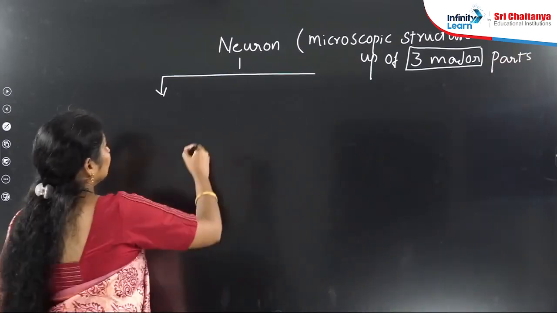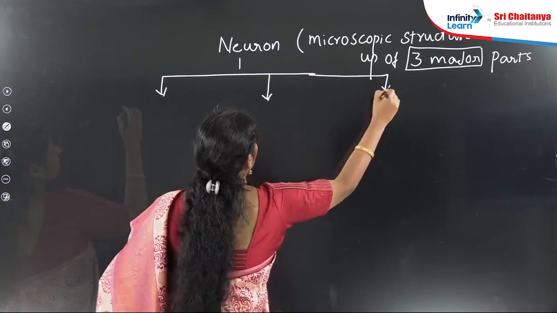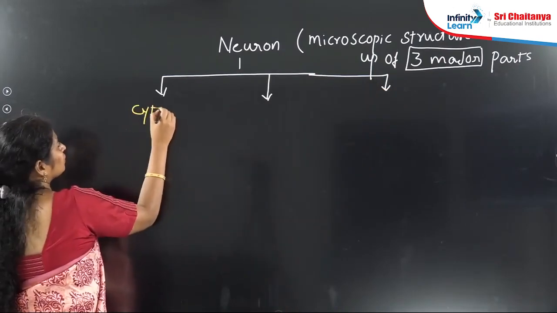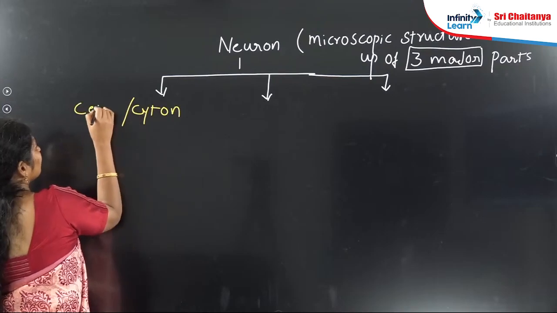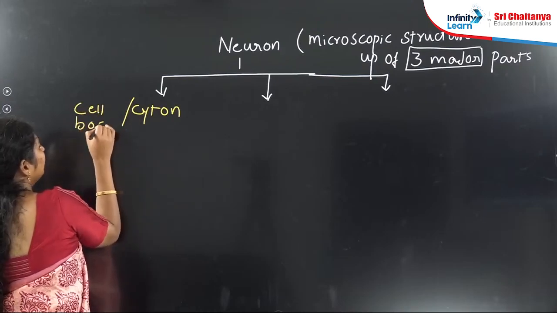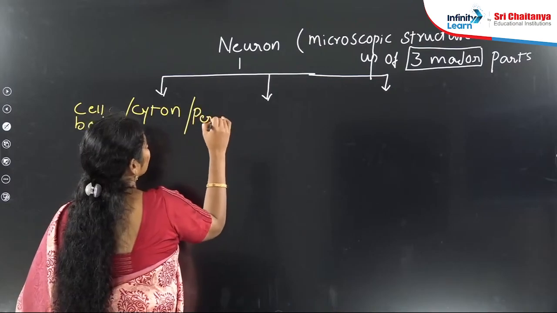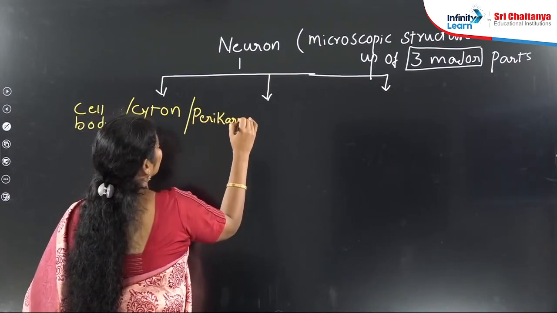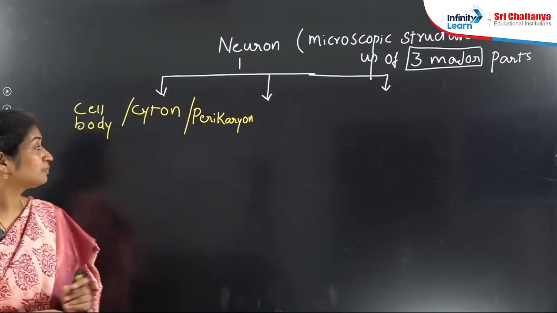Number one, cyton, which is nothing but the cell body. Cyton or cell body is also known as perikaryon and also as soma.